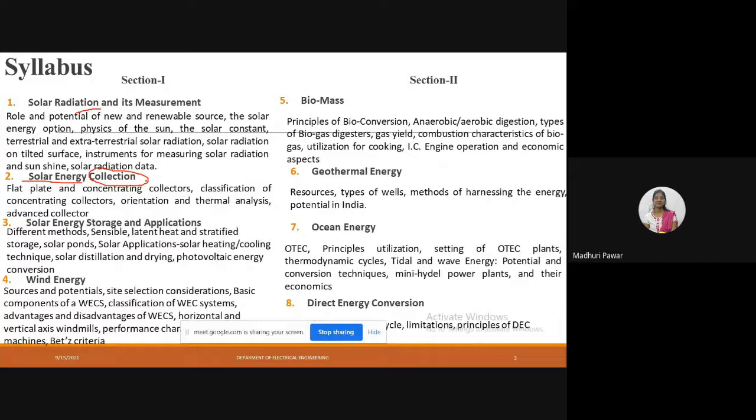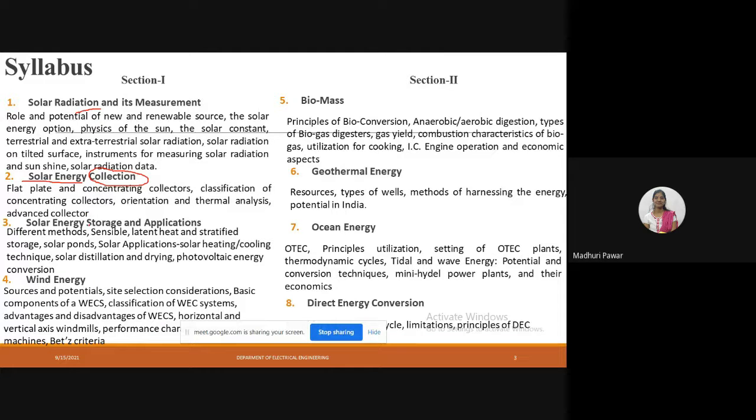Solar thermal energy, whatever solar energy we are getting from the sun, is collected by the collector. It is an equipment in which solar energy is collected by absorbing radiations. Radiations are nothing but the sun rays coming from the sun, and those radiations are absorbed in an absorber, and then transferred to the next process. This is just for your introduction purpose. While studying the chapters we will go in depth.